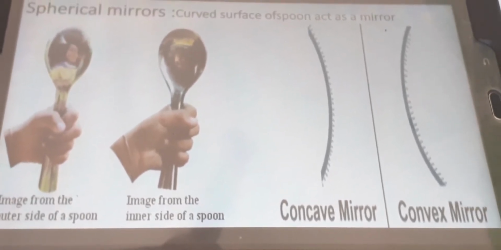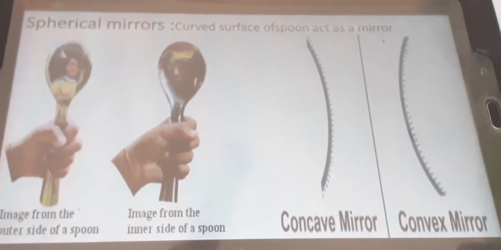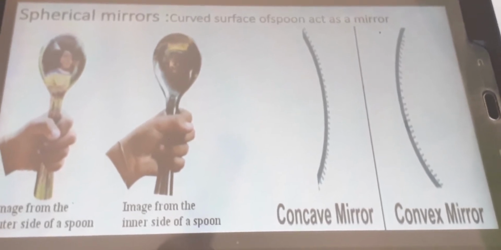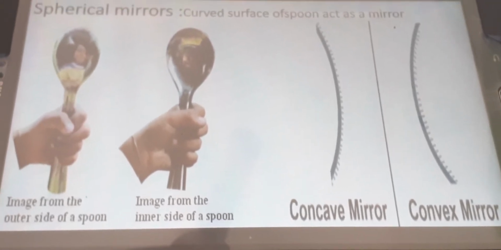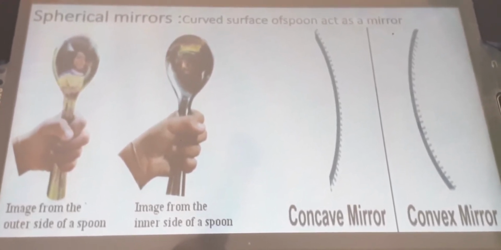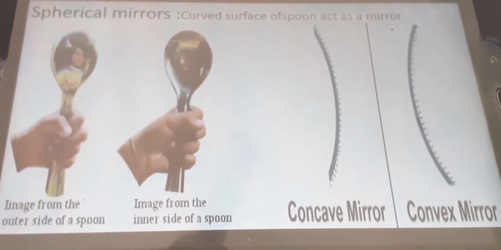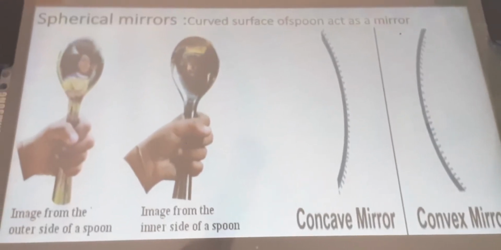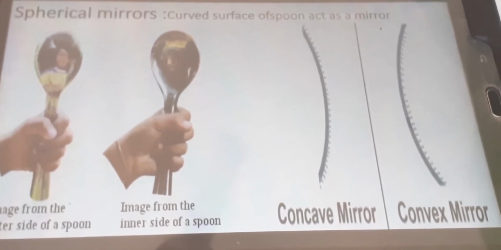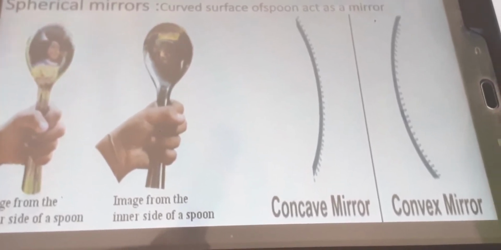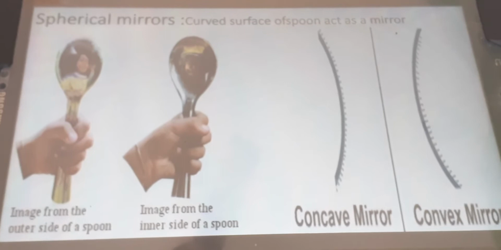Now observe this slide. Here you have a spoon and images also. But these two images are different. Why is it like that? All of you, first observe the first spoon. What is the surface of the spoon? Yes, that is the outer side of a spoon. The next one is the inner side of a spoon. So, do you see your image from the outer side of a spoon? Yes, you can see your image from the outer side of a spoon. But is the size the same? Is the image the same, smaller or larger?